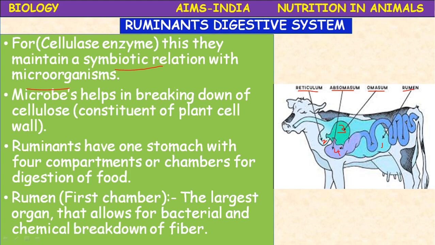So this is the ruminant's digestive system. The first chamber is the rumen, which contains a large number of microorganisms, that is the bacteria and flagellate protozoans.